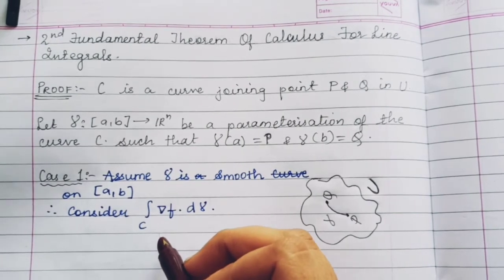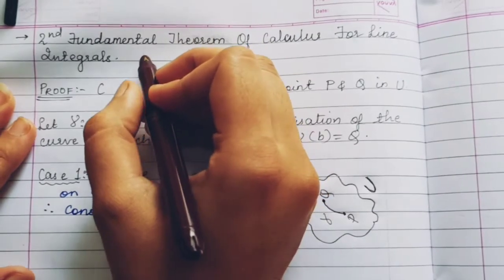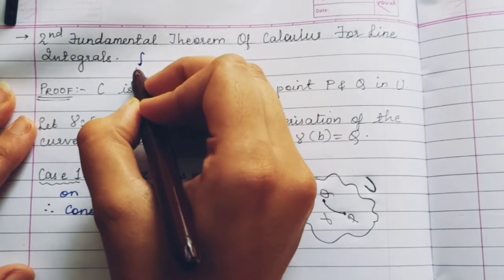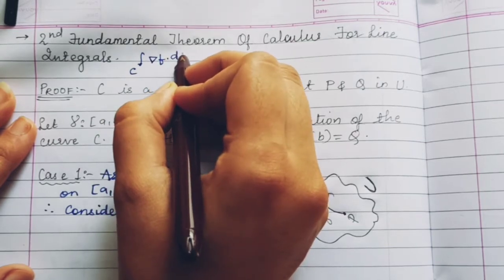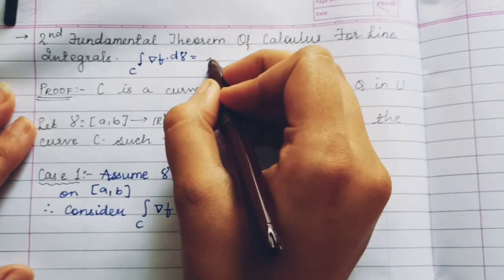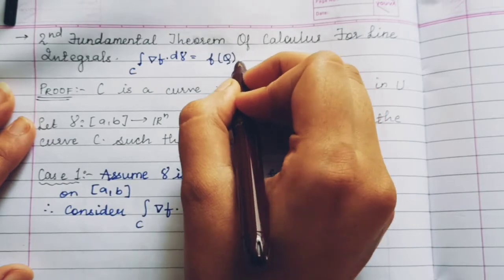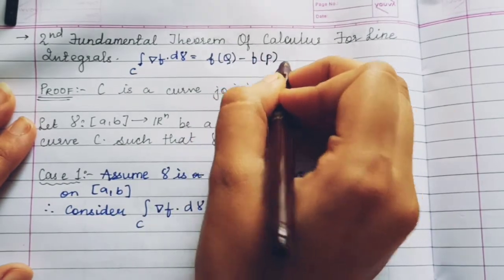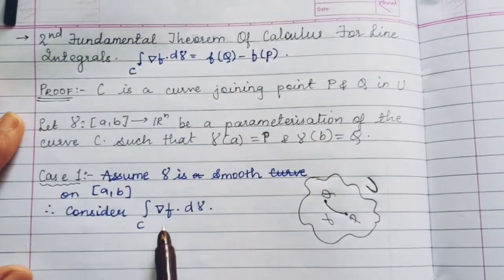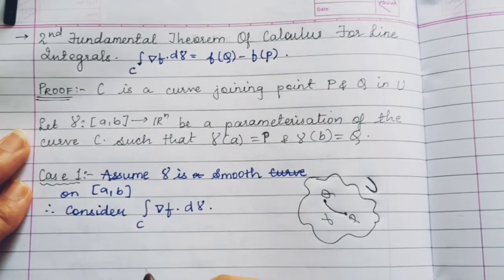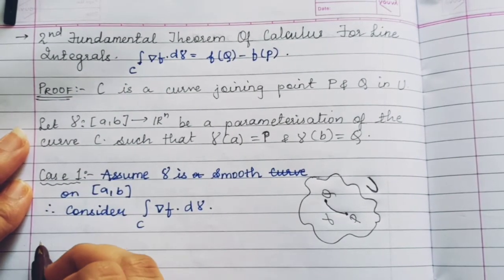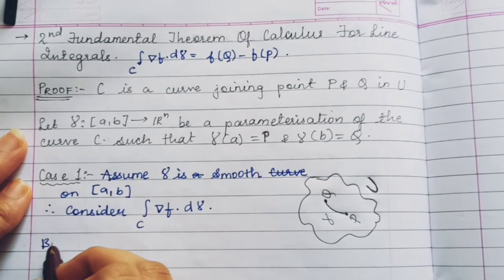First let us write down somewhere what we have to prove, so it helps us. The line integral of ∇f dγ over C is equal to f(Q) minus f(P). So we have considered the left hand side, but there is a small change that will help us solve the proof.